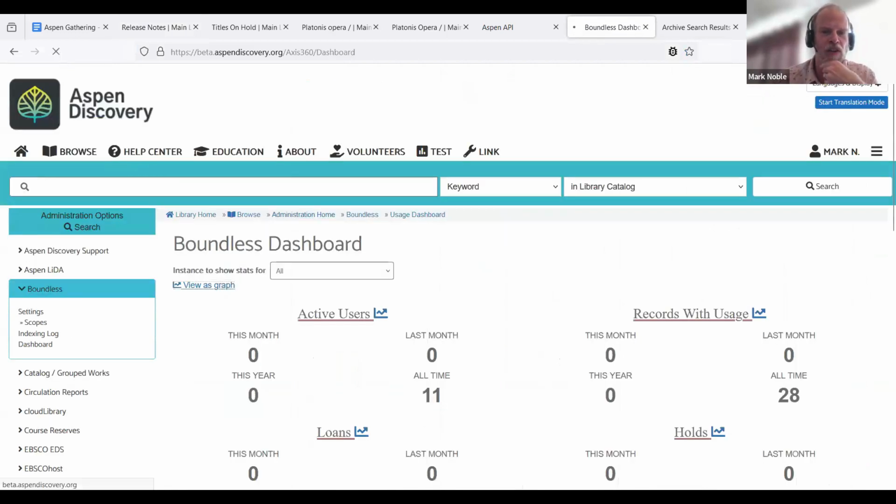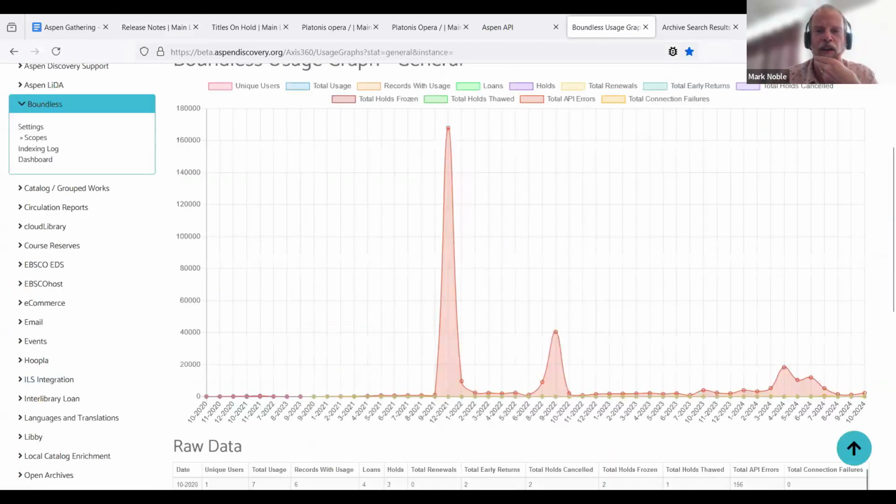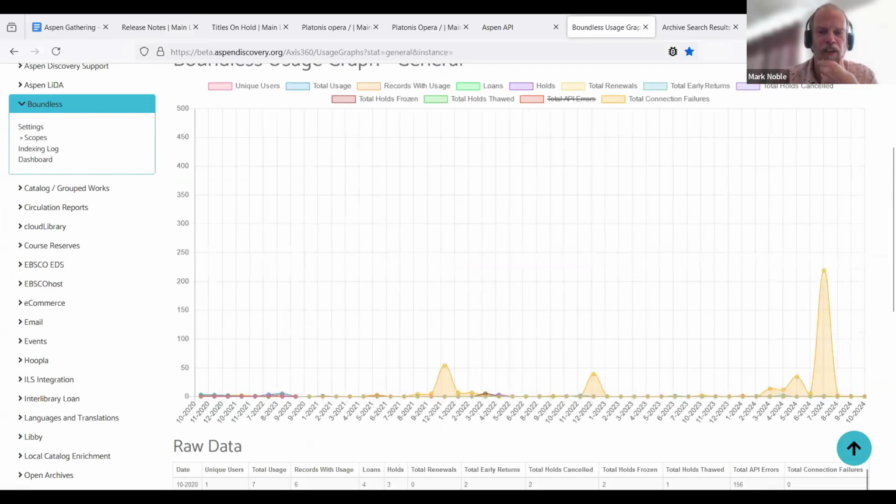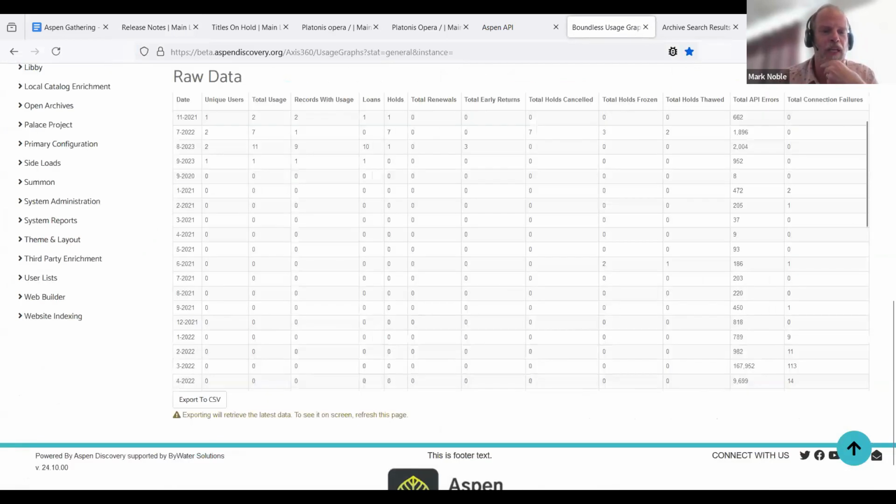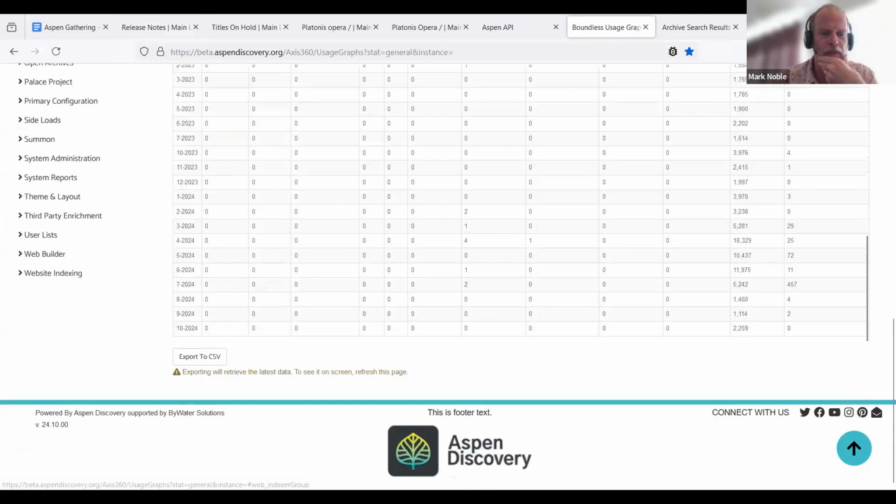We can view that as a graph, and get rid of the API errors and connection failures. Then at the bottom there, we can export to CSV if we wanted to. So cool functionality there.